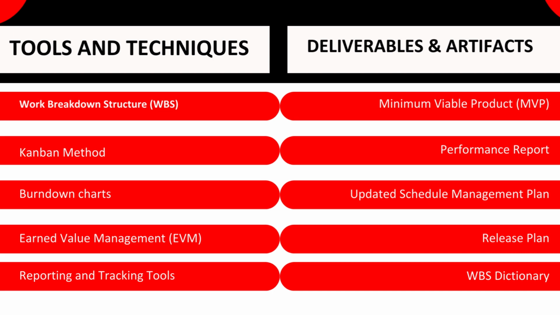Reporting and tracking tools. There are a number of reporting and tracking tools available to project managers. These tools can be used to track progress, identify problems, and communicate with stakeholders. For example, a software development team is using a project management tool to track the progress of a new mobile app. The team uses the tool to track the progress of tasks, identify problems, and communicate with stakeholders.